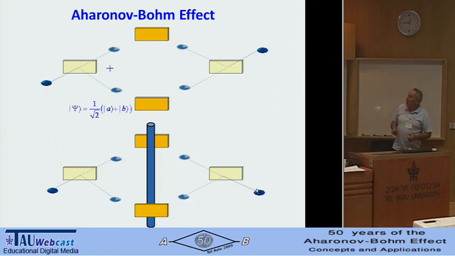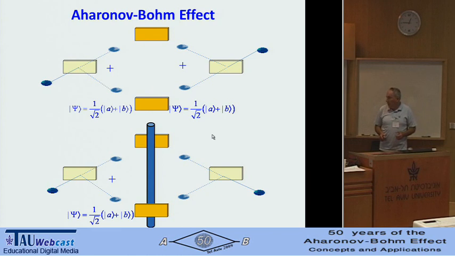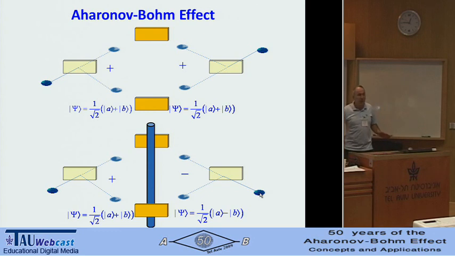How can we understand it? In this first interferometer, we know the entering phase was plus. The ending phase was plus, because this explains why you go here. But here, we started with plus, and at the end, we go this way. So we know we ended with minus. So this solenoid somehow changed the phase from 0 to pi.